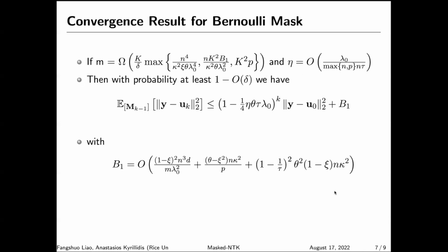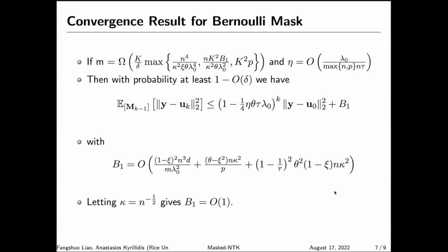B1 here has three terms. When c is 1, meaning that a neuron is determined to be active in all of the subnetworks, then all three terms reduce to 0. When c is not 1, the last term grows as we have a larger tau and reduces to 0 when tau is 1. The second term decreases as we increase p, meaning that more subnetworks will be more helpful for the convergence. And the first term decreases as we increase m, meaning that more overparameterization is also better for the convergence. When the initialization scale kappa is 1 over the square root of n, B1 becomes a constant term.